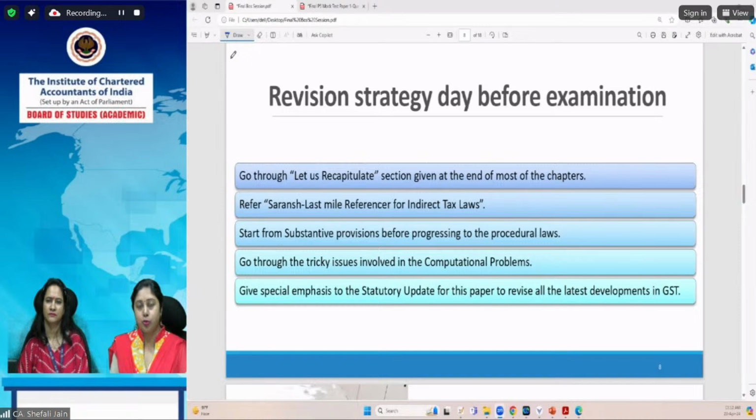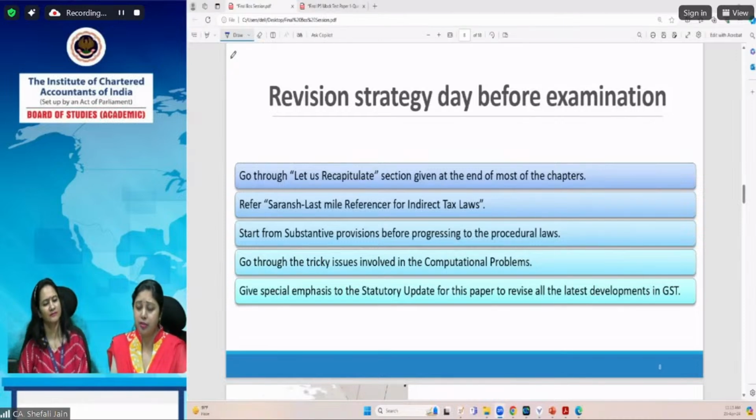If you revise those points, you will be in a much better position to answer those questions in the examination, because they will click in the first instance when you see the question that yes, this is the point you have to keep in mind while answering. This could be something which you can get tricked with while solving the problems.